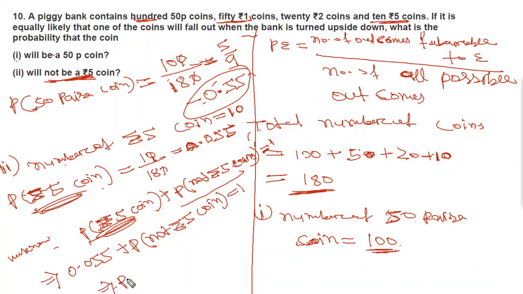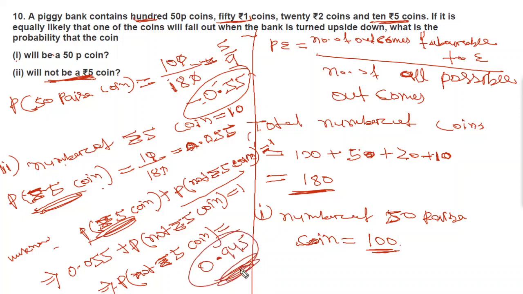This implies probability of not 5 rupee coin is equal to 1 minus 0.055, which will be equal to 0.945. Okay, so this will be your answer. So probability of not a 5 rupee coin is 0.945. Now it is the completion of question number 10.